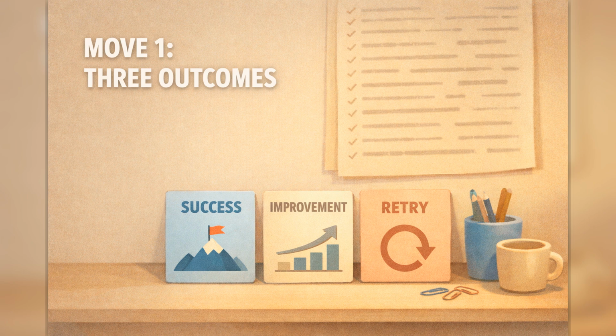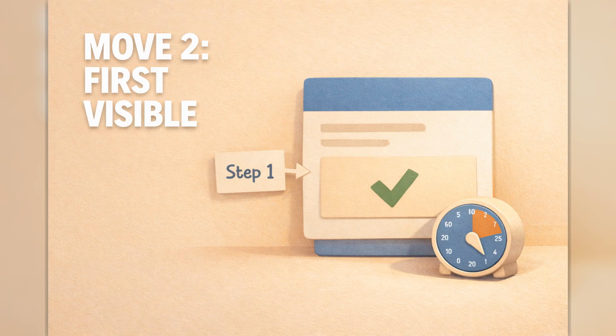Outcome-first planning. Do not start the day with a giant list. Start with 3 outcomes that would make today a win. Outcomes are concrete deliverables, not activity labels. For example, not "work on proposal," but "send draft section 1." Not "prep slides," but "finalize opening 3 slides."